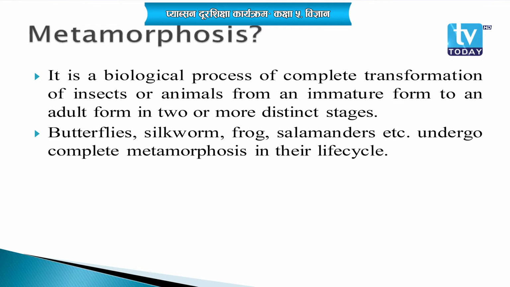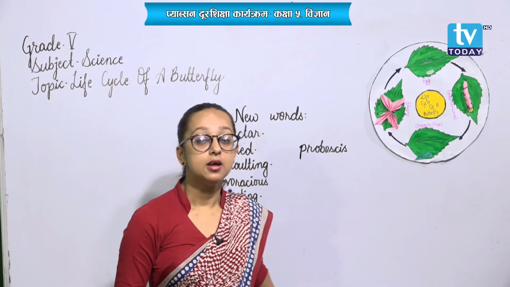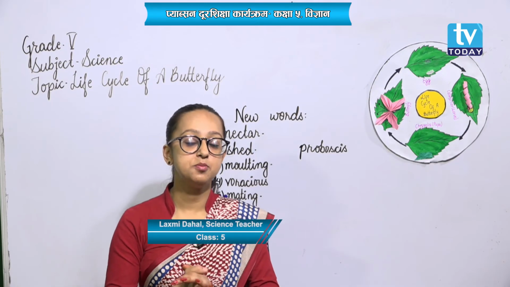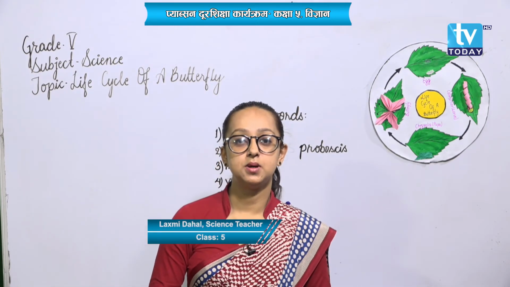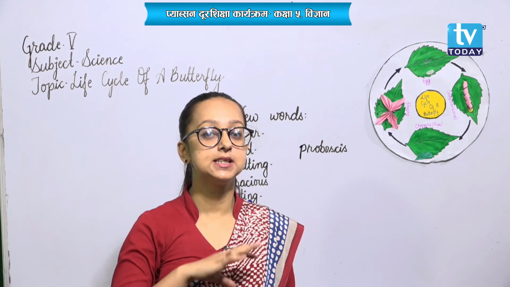And as I told, a butterfly completes its life cycle in 4 stages, so it has complete metamorphosis.